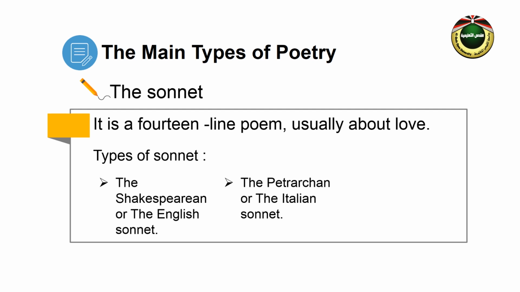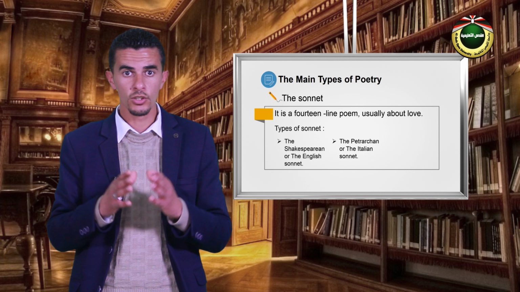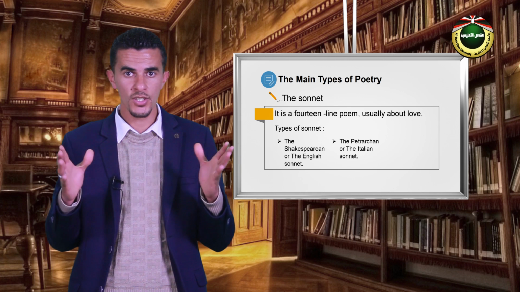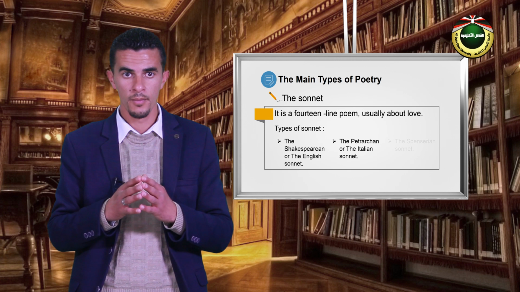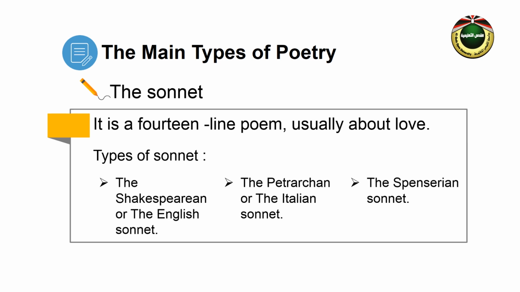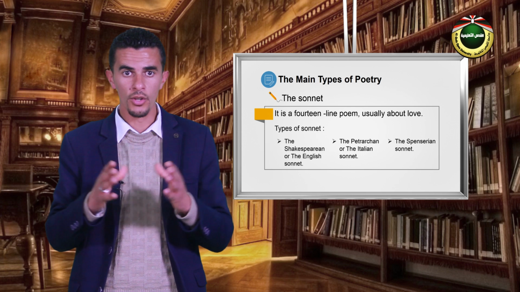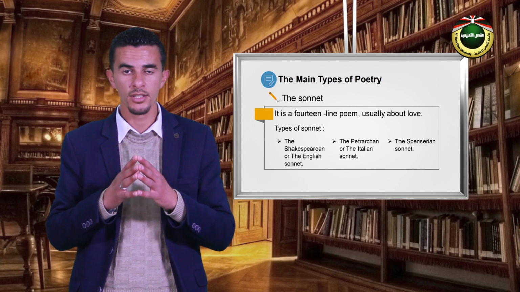The second type is called the Petrarchan or the Italian sonnet. It consists of a sestet, a 6-line stanza, and the octave, an 8-line stanza. The third type is called the Spenserian sonnet. We will elaborate more on this type of poetry in the next video.